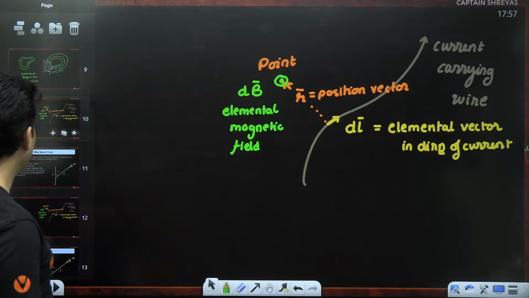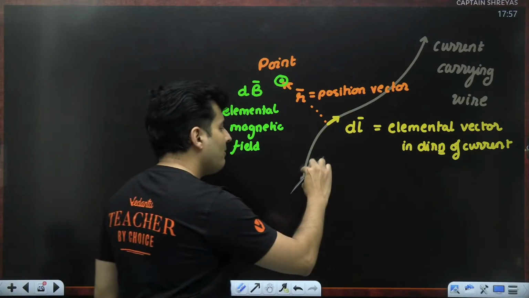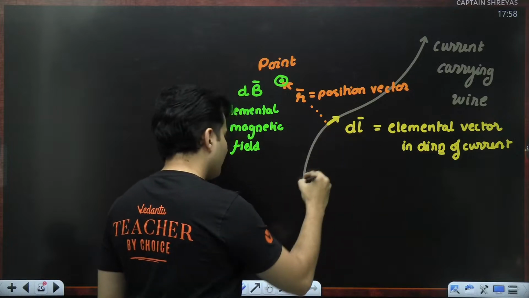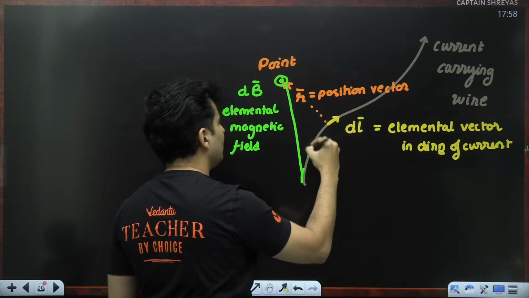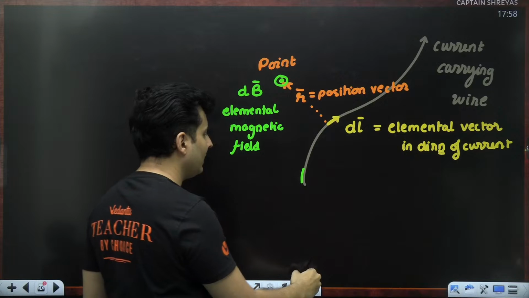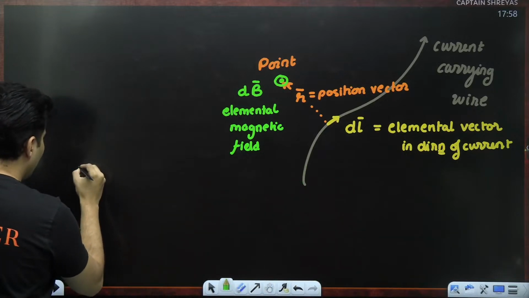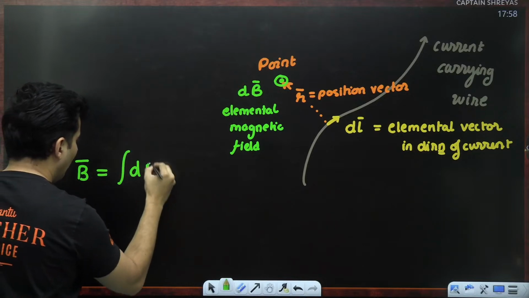So once you get dB, you will be like, sir, what do you do with that dB, sir? There will be many such elements, each element at this place, each element at this place will produce dB magnetic field. So hence the net magnetic field will be integration of dB.